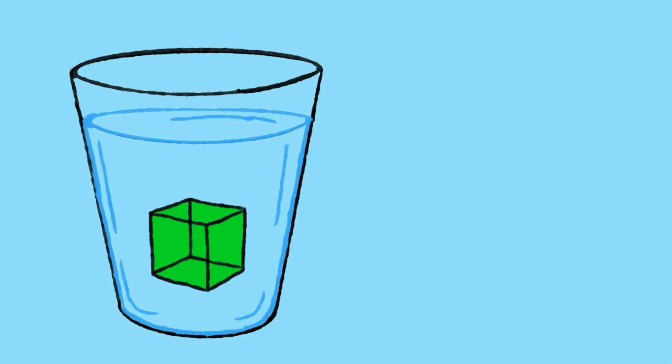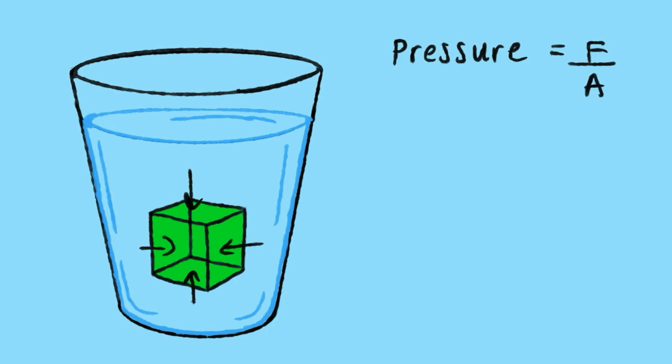To understand this phenomenon, let's first understand how an object operates in fluids. Here we have an object fully submerged in a fluid. The fluid pushes on all surfaces of this object, and that's called pressure. Pressure is how much force is being applied per unit area. And since area is the same on all sides of the object, we could say that an increase in force directly results in an increase in pressure.